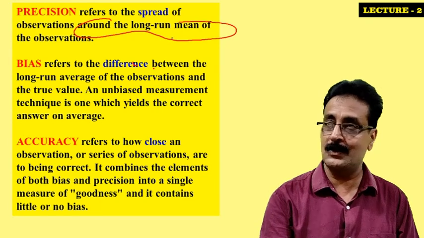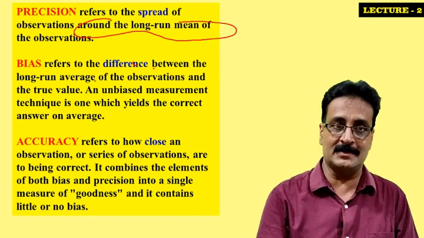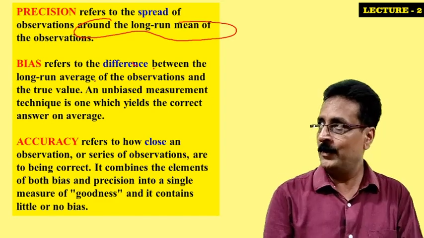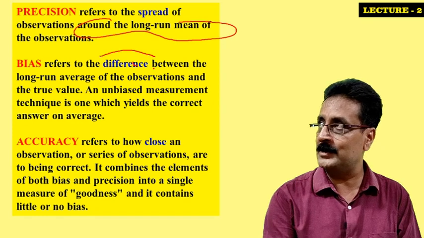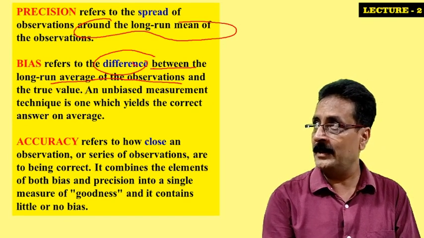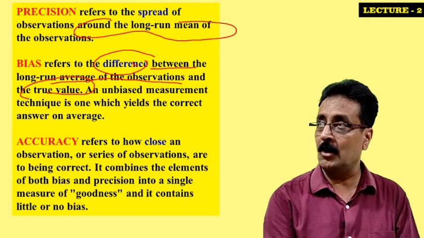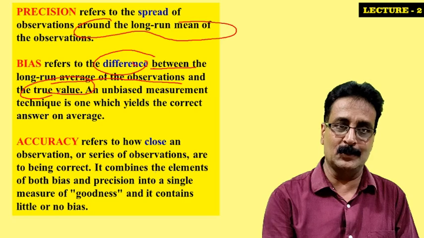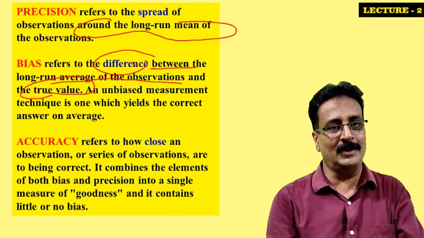I'll come to that just now. And what do you mean by bias? Bias means you are inclined to one particular thing that you like. So bias is a difference: the difference between the long-run average of observations and the true value. So we are lingering around the true value, but not at the true value. We are inclined to what we like.